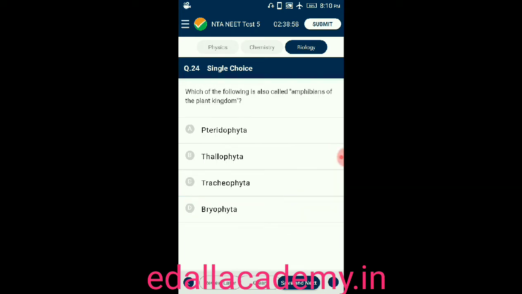Question number 24. Which of the following is also called amphibians of the plant kingdom? Option A, Pteridophyta, otherwise called vascular cryptogams. Option B, Thallophyta. Option C, Tracheophyta. Option D, Bryophyta. So among these, Bryophytes are commonly called amphibians of the plant kingdom. So the correct option is D.